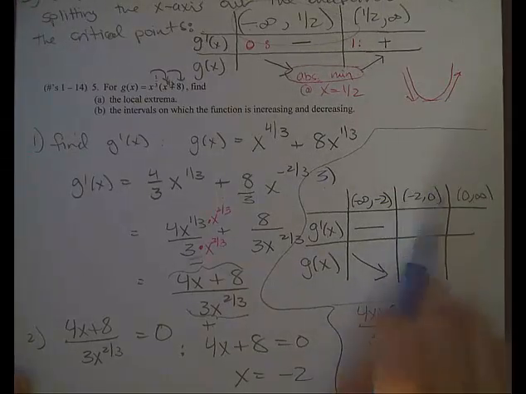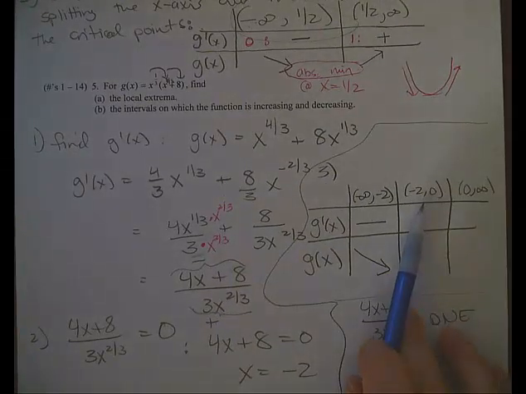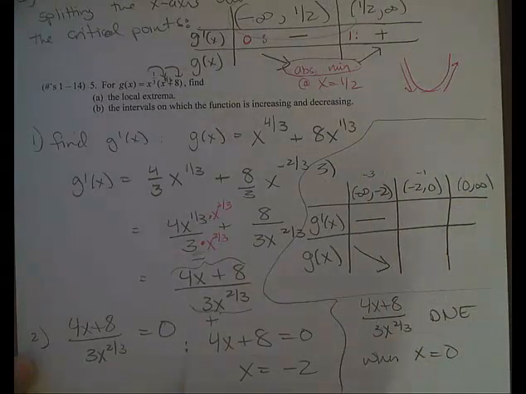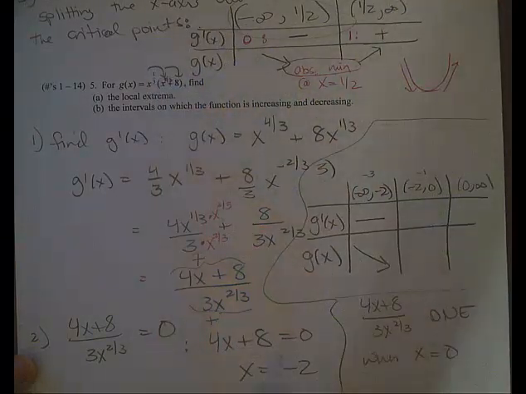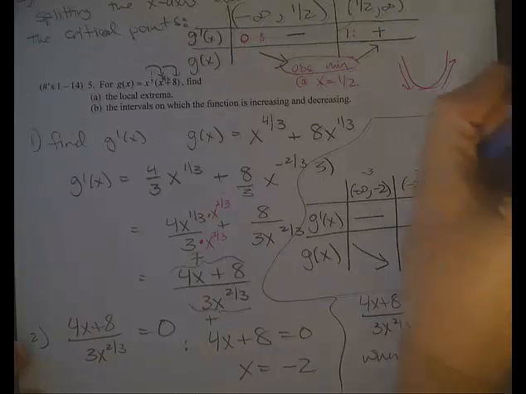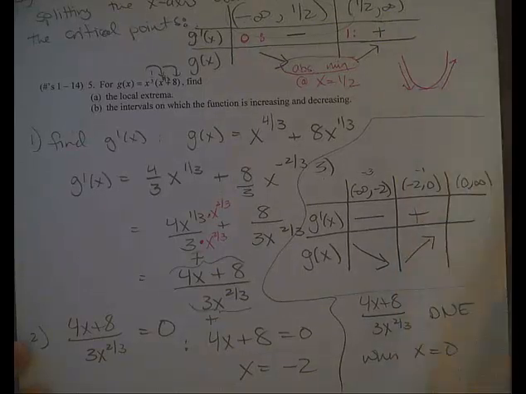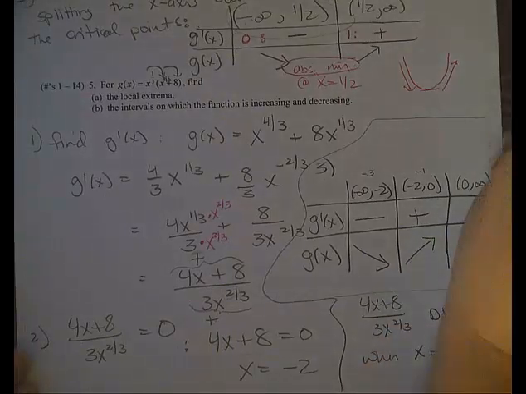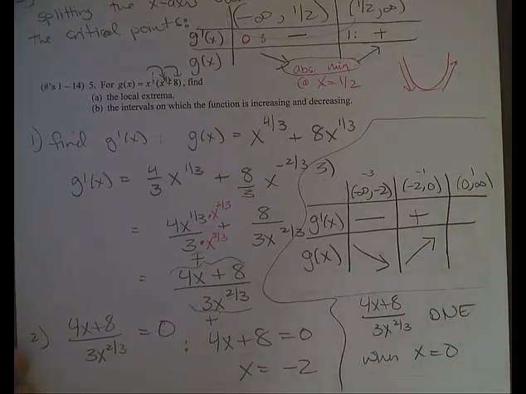Now I'll pick a number between -2 and 0, like -1. So here we tested -3, here I'm testing -1. If I plug -1 in there, I get -4 plus 8. That's a positive. And then the denominator is positive no matter what I do, because again, x is squared. So positive divided by positive is positive. The function is increasing.